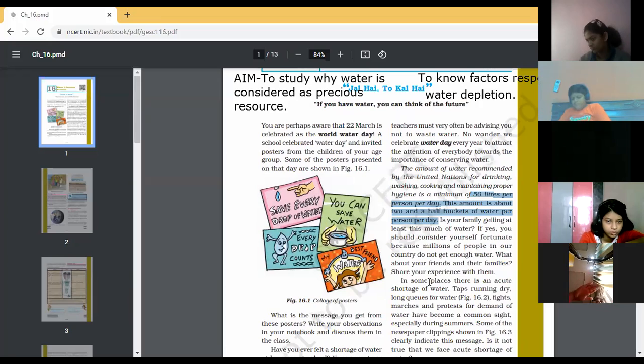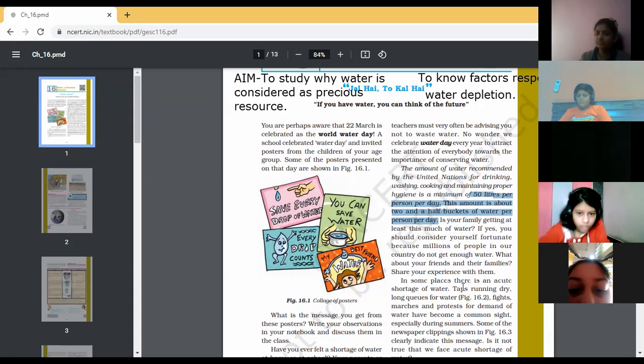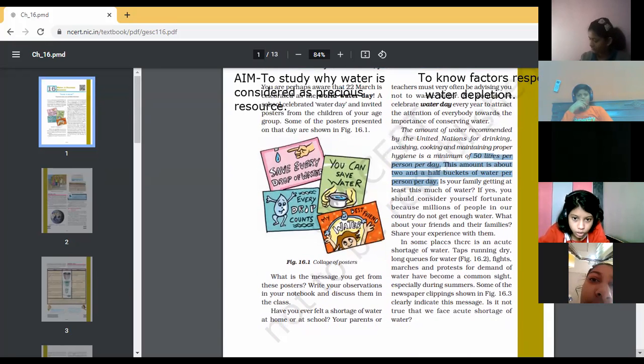Next, Sejal, read the next paragraph. Yes, ma'am. In some places, there is an acute shortage of water. Taps running dry, long queues for water.